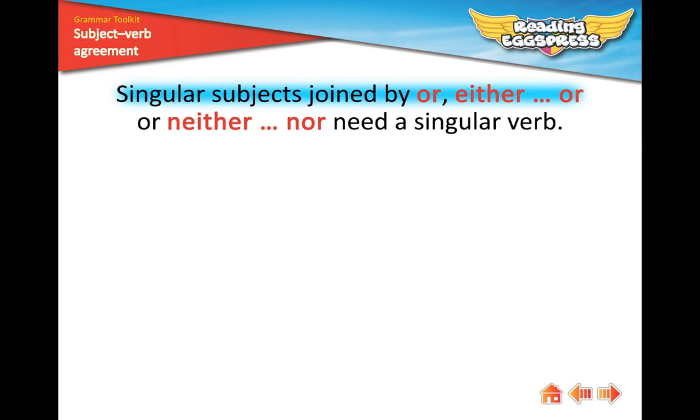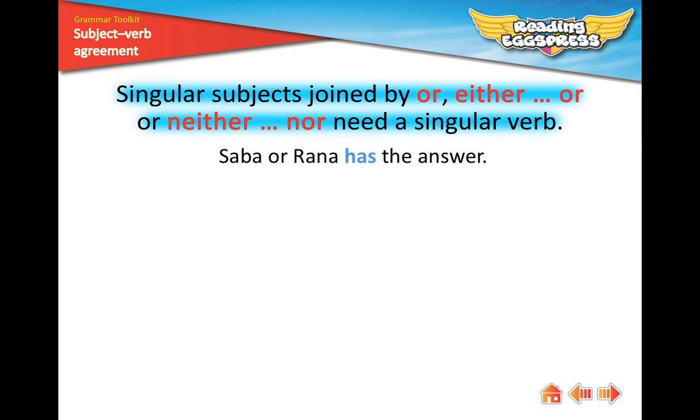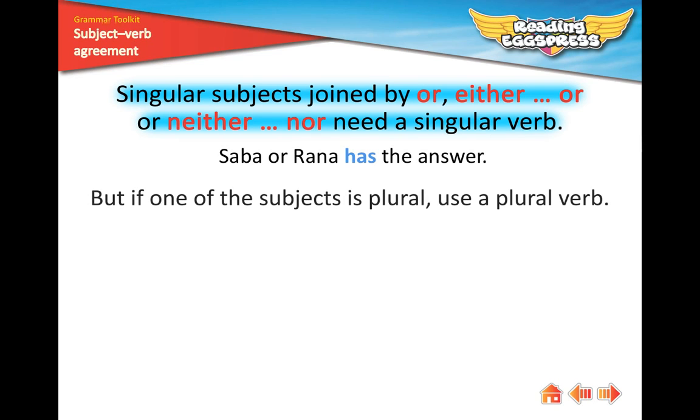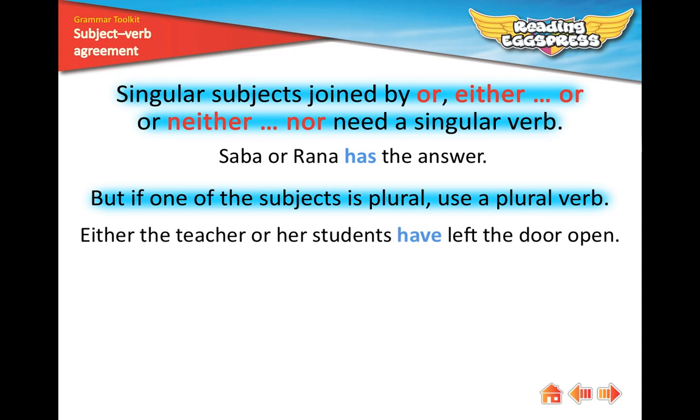Singular subjects joined by or, either or neither nor need a singular verb. So for example, Saba or Rana has the answer. This needed the singular verb has. But if one of the subjects is plural, use a plural verb. Either the teacher or her students have left the door open. One of the subjects, of course it's students, was plural, so we needed the plural verb have.